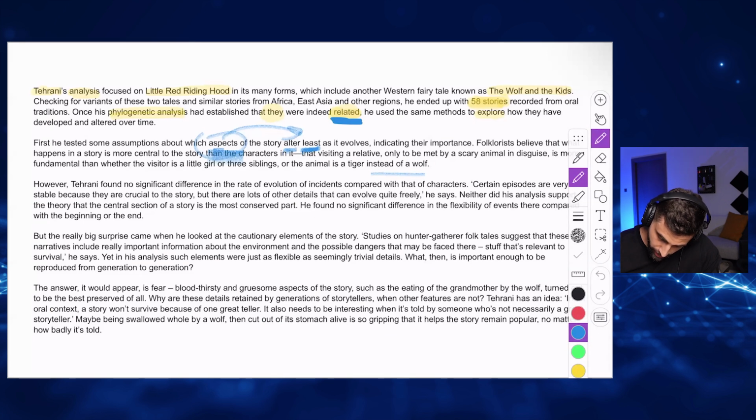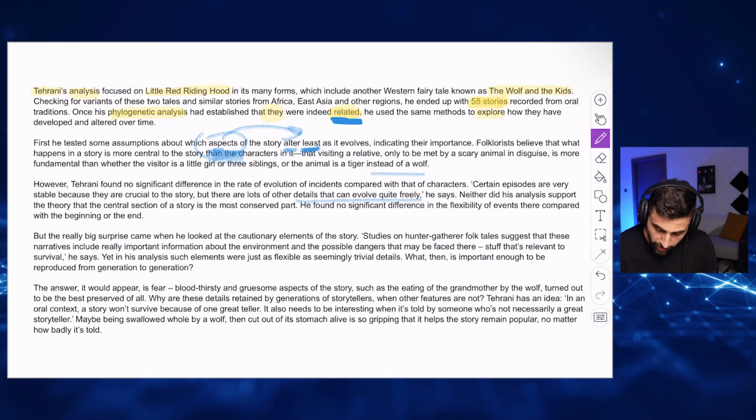Certain episodes are very stable because they are crucial to the story, but there are lots of other details that can evolve. Details that can change quietly, or details that can evolve quite freely. So he's saying certain episodes or certain events are very stable, but other events are changing a lot. He's saying some events are stable, some events are changing a lot.